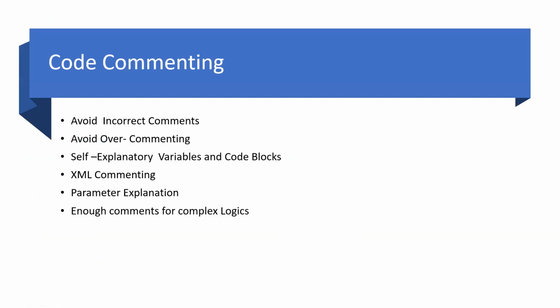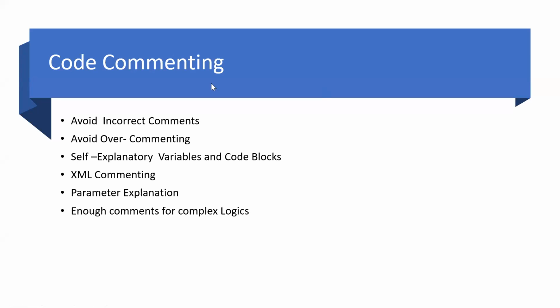Why is code commenting very important, which is mostly ignored? If code is commented properly, it is easier for us to understand the actual intention of a method or the actual intention of a class. So we should always focus on code commenting best practices.